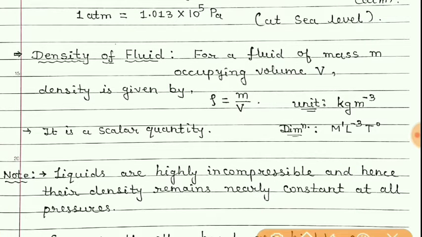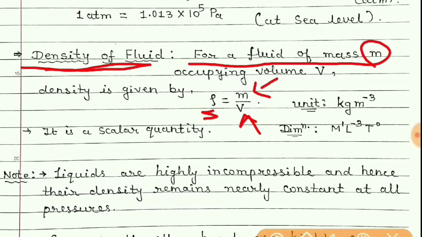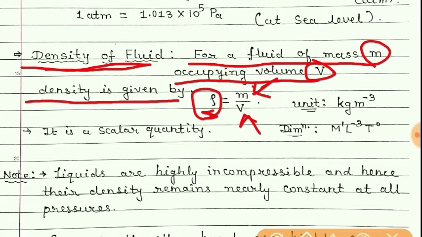Now about density of fluid. Students, we know that density is always mass per unit volume. And so for a fluid of mass m occupying the volume V, its density is given by rho is equal to m by V.